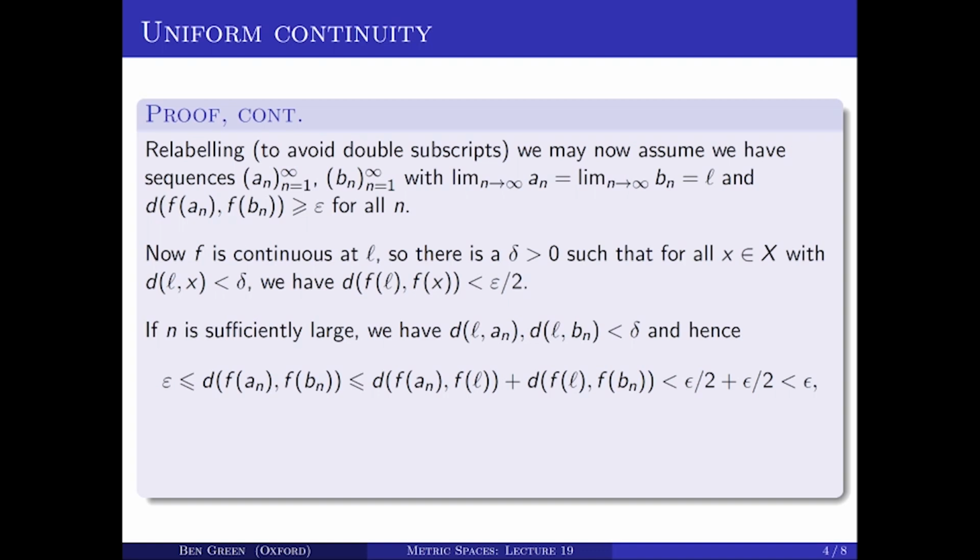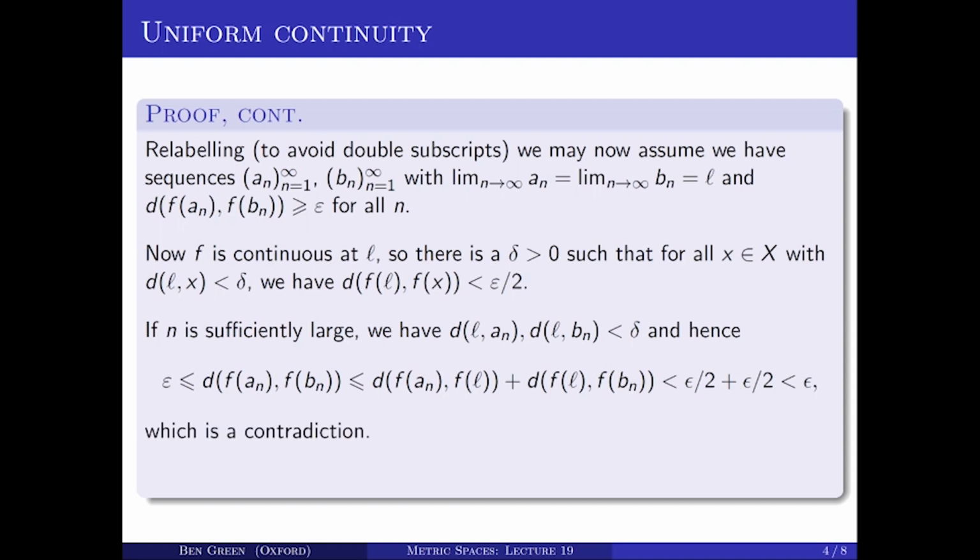But now, using the definition of continuity and the fact that the distance from L to A_n and the distance from L to B_n are less than delta, I see that these two quantities, the distance from f of A_n to f of L and the distance from f of L to f of B_n, are both less than epsilon over 2. So when you add them up, you get less than epsilon. And that shows that epsilon is less than epsilon, which of course is absolute nonsense.